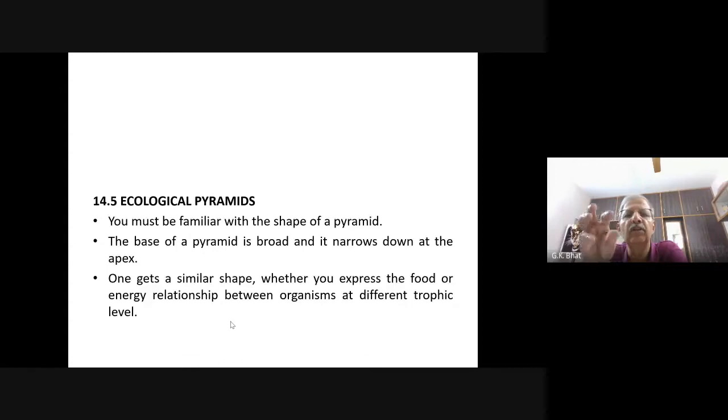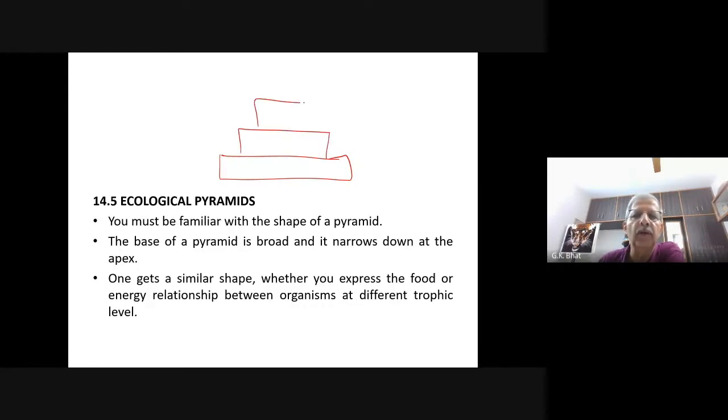If you analyze these in different trophic levels and plot them on a graph, you always get a broad base at the first trophic level, on that the second trophic level, on that the third, on that the fourth. You will get a picture of a pyramid with broad base and tapering effects. And this is what is called ecological pyramids.